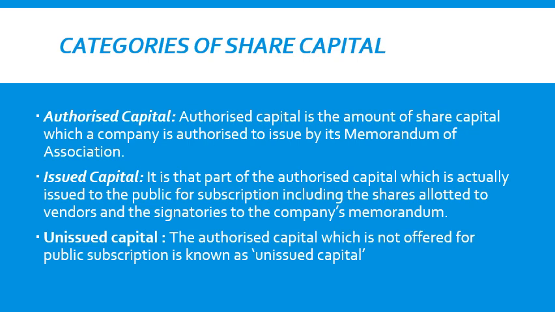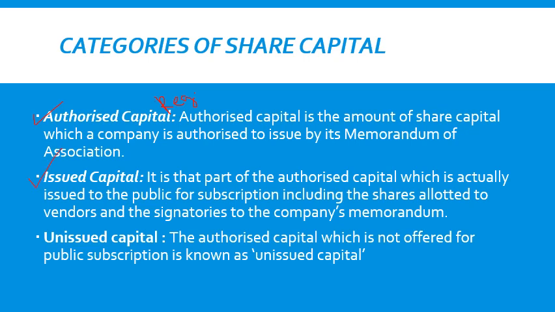The first is authorized share capital. Authorized share capital is the amount of share capital which a company is authorized to issue by its memorandum of association. So it is the registered share capital of a company. At the time of registration, they have to disclose how much their authorized share capital is. This is the maximum amount of share capital which the company can issue to the public, or which the company can raise as funds.